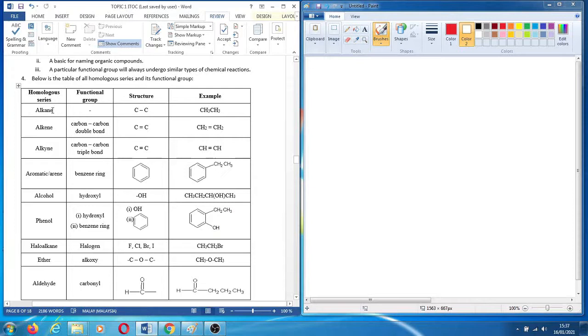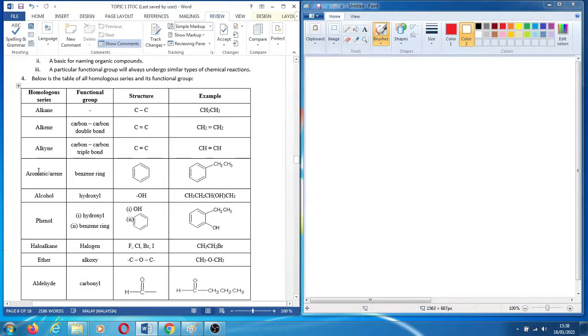Homolog series, example is your alkane. It will not have any functional group. The structure will be single bond. This is an example. And alkene is your homolog series. The functional group, we will call it carbon-carbon double bond. This is the structure of carbon-carbon double bond, and this is the example. And then for alkyne, the functional group is carbon-carbon triple bond. You have triple bond, my dear, and this will be the example of a compound with a triple bond.